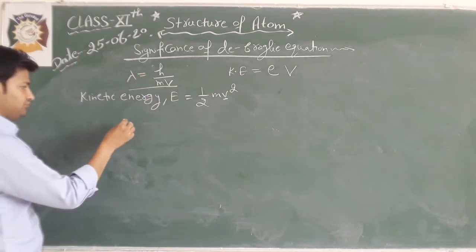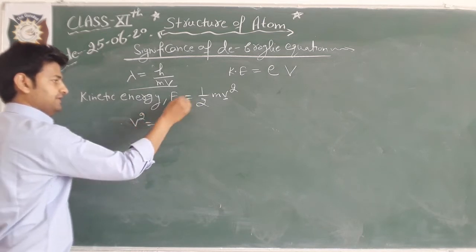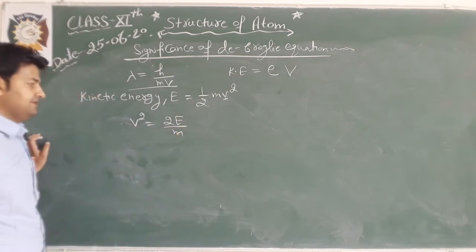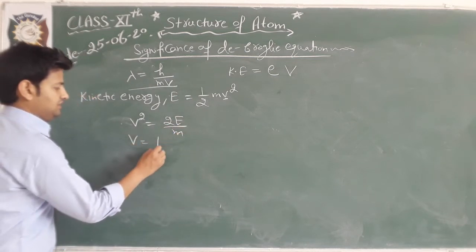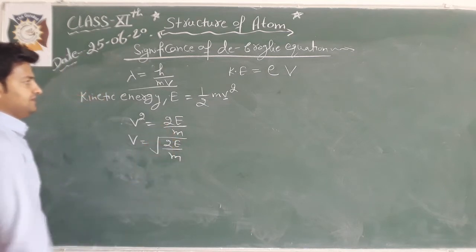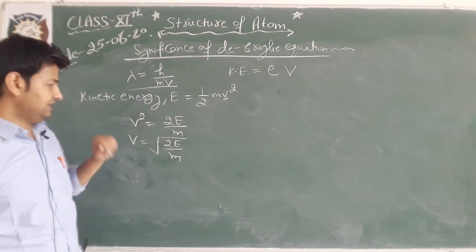So v square will be equal to 2E by m, and v is equal to under the root of 2E by m. We can put this value of velocity in the de Broglie relation.